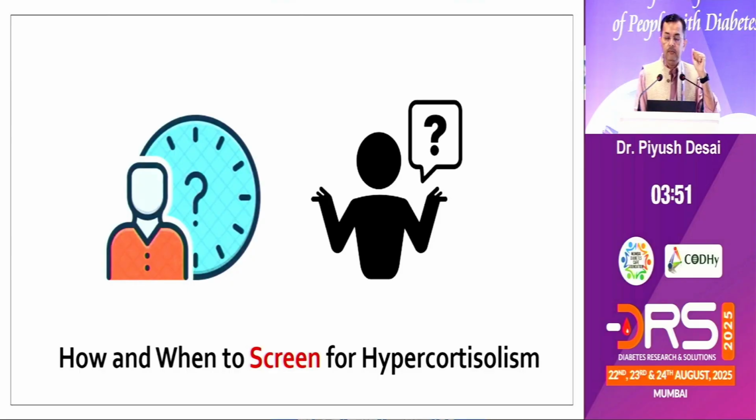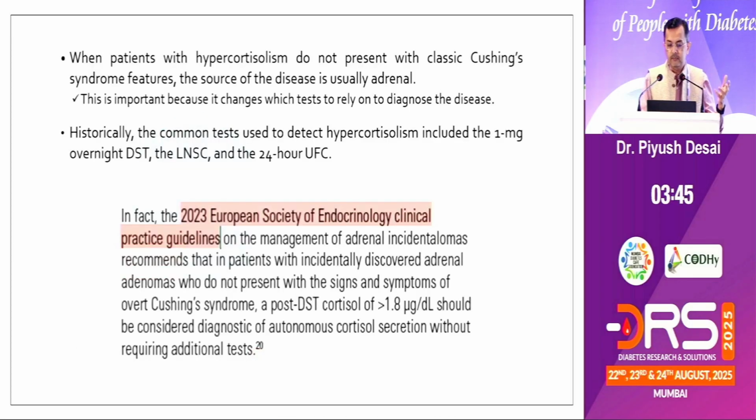So in a routine type 2 diabetic patient coming to our own clinic, where to suspect and how to screen? Screening is very simple. It is standardized that the 1 milligram overnight dexamethasone suppression test is the best test for screening. Then you can go for late night salivary cortisol or 24-hour urinary free cortisol. Because there is no single test which will help us prove Cushing syndrome or hypercortisolism, you may have to repeat the test.